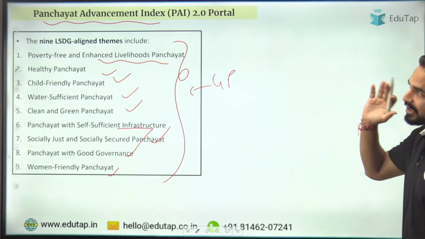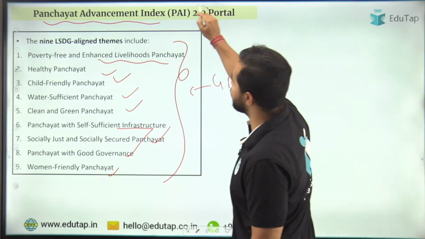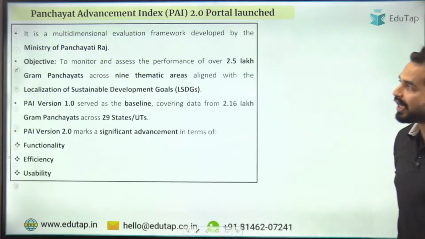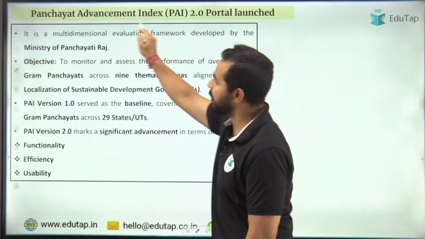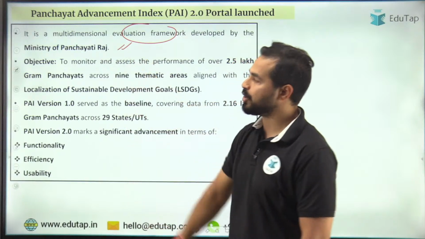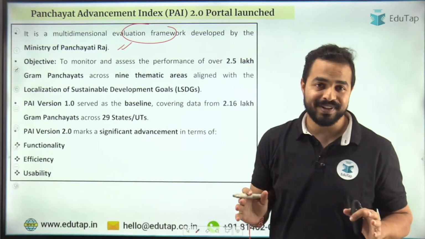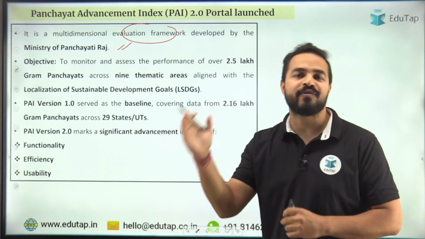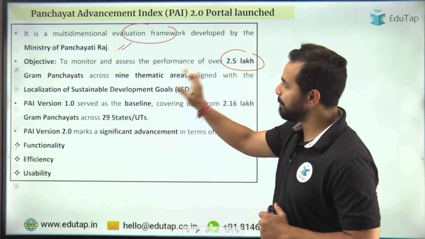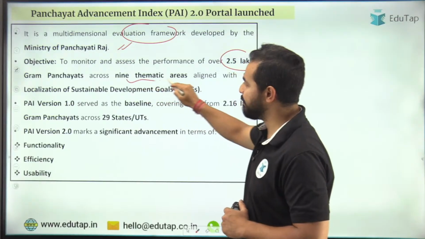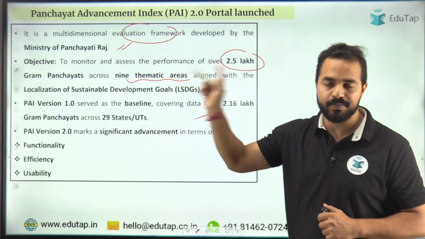And the new revamped version of this portal has been launched recently. And this is the news article. So the Panchayat Advancement Index 2.0 portal has been launched. And this is a multi-dimensional evaluation framework which was launched by the Minister of Panchayati Raj. The reason is very simple, that we want to monitor and assess the performance of the Gram Panchayats, right, of over 2.5 lakh panchayats across these 9 thematic areas that we have already covered in the previous part.